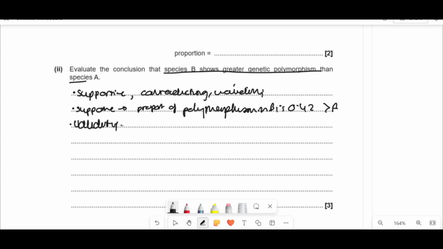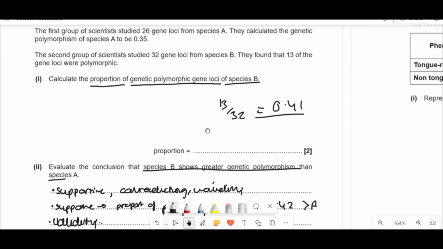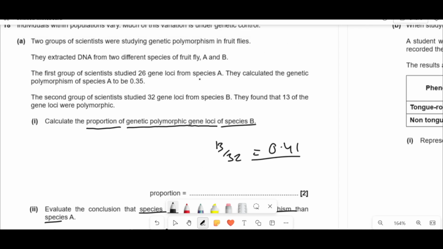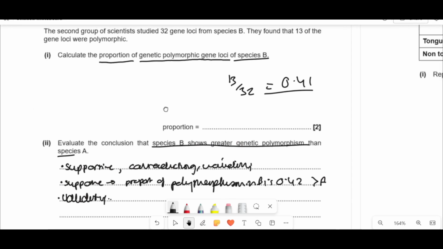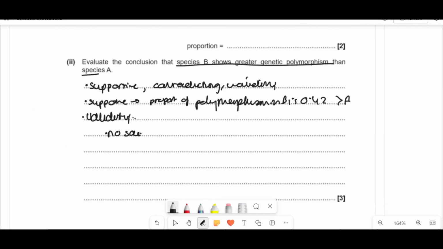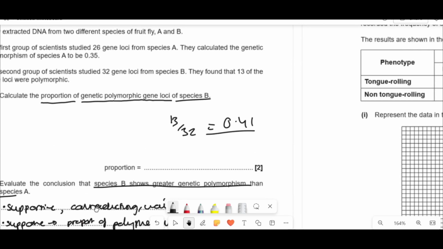So if we look then at what problems there might be with validity, what they've done is they've studied 26 gene loci from species A and then 32 from B. I need to think, is there any way that this could prevent them from saying this conclusion? So initially, the first thing that's coming to mind is I don't know how many flies they actually looked at, so no sample size. As well as that, the numbers are quite similar.